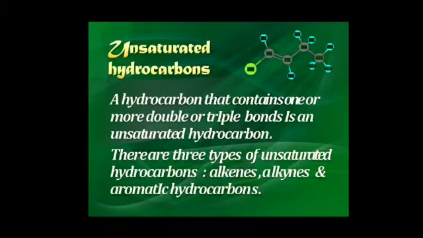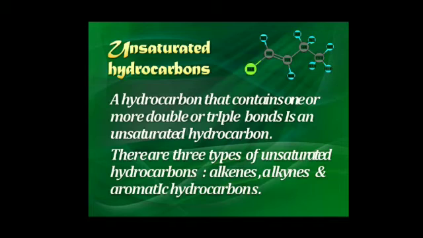Unsaturated hydrocarbons. A hydrocarbon that contains one or more double or triple bonds is an unsaturated hydrocarbon. There are three types of unsaturated hydrocarbon: alkenes, alkynes, and aromatic hydrocarbons. Alkene and alkyne chains start from the number of carbon atoms 2. If the number of carbon atoms is 2, then eth is the prefix and ene is the suffix. Same, eth is the prefix and yne is the suffix.